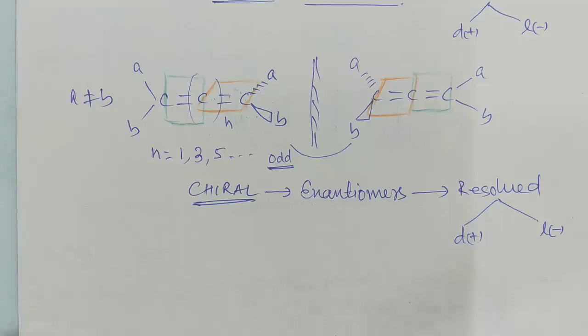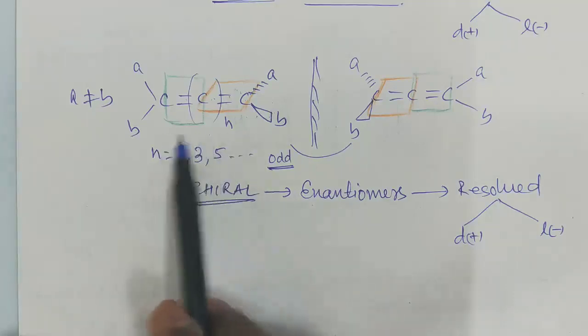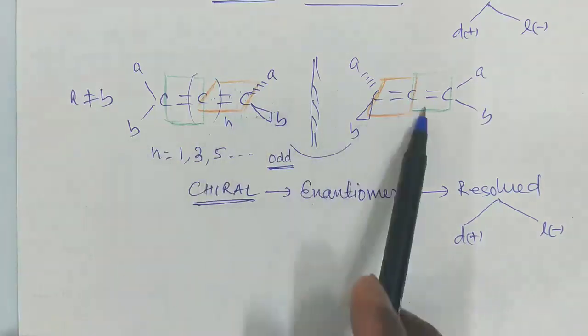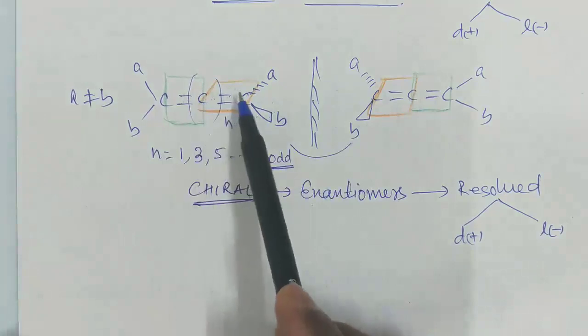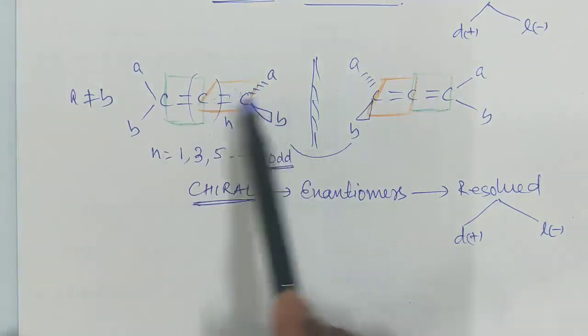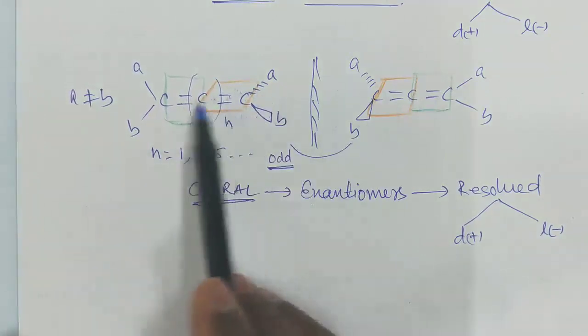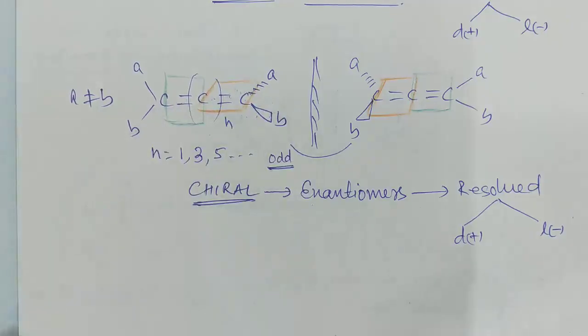Therefore, our main heading is restricted rotation giving rise to perpendicular dissymmetric planes. So in these molecules there is a restricted rotation, which results in dissymmetric planes that are perpendicular. So these two perpendicular planes make the molecule dissymmetric.